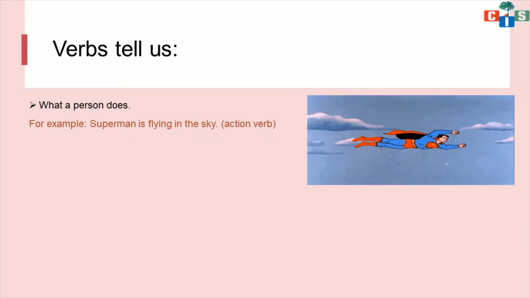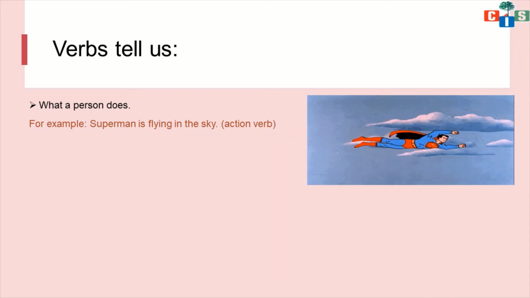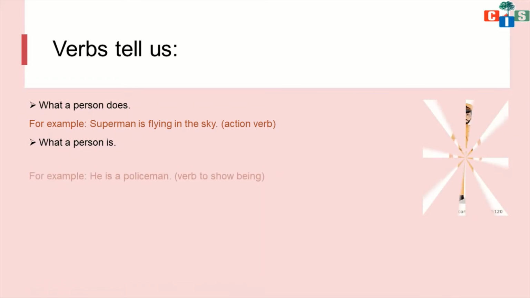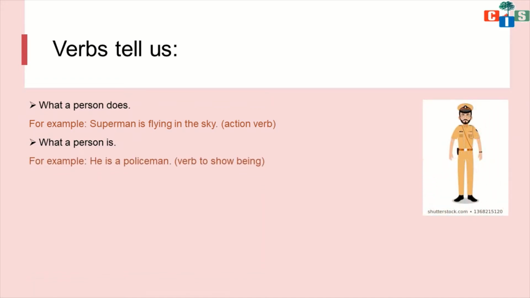Okay, so let's see what another thing verbs can do. A verb can tell us what a person is. Okay, a verb can tell us in any sentence about a person, what a person is. For example, he is a policeman. Okay, he is a policeman. You will not get any action word in this sentence.